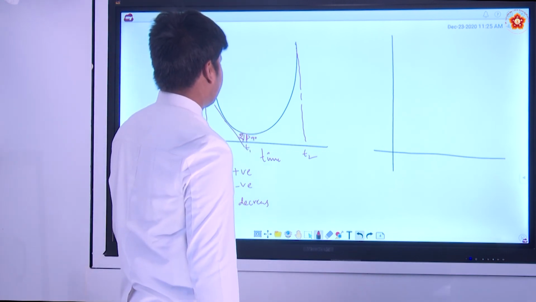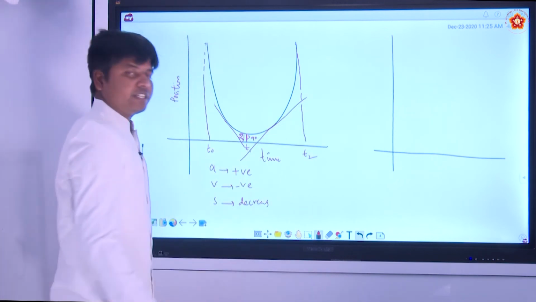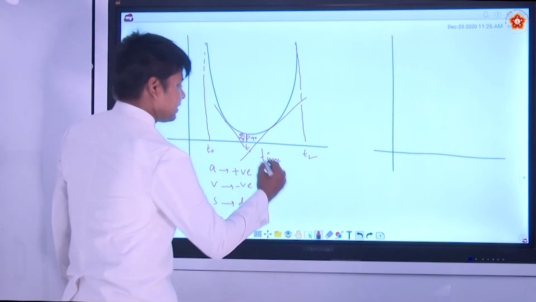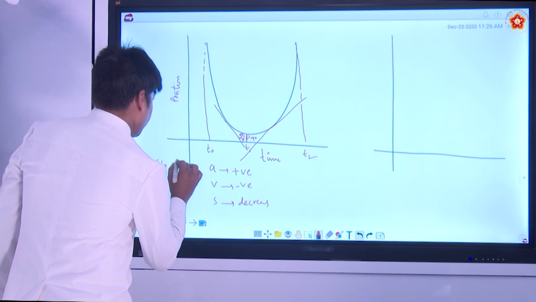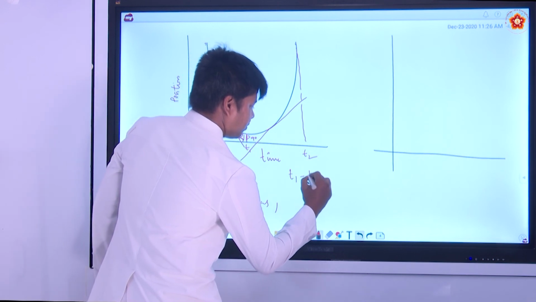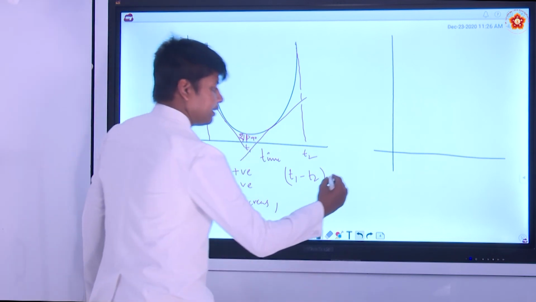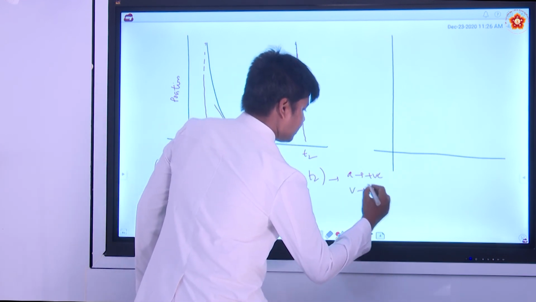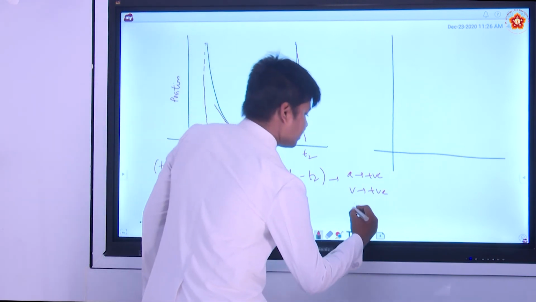Now here what you can see? Here the velocity is positive, as you can see. Still the acceleration is positive. From T1 to T2, what is happening? The acceleration is still positive. The velocity is positive. The acceleration is positive, velocity is positive, so speed is increasing.